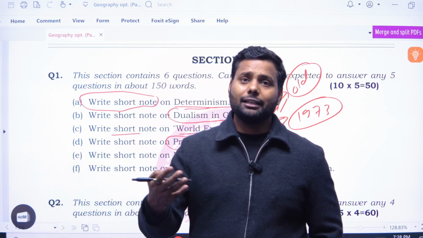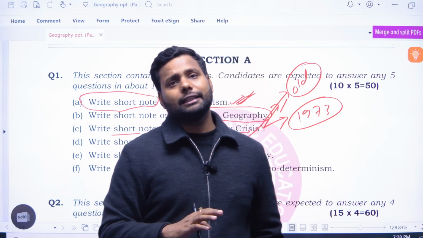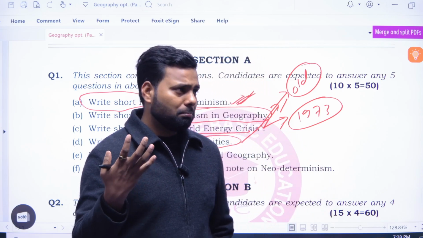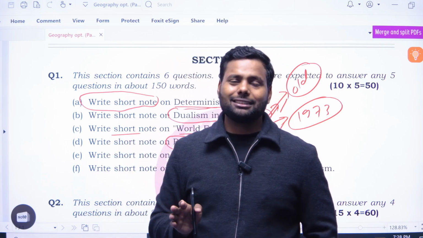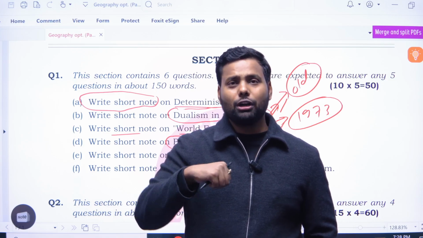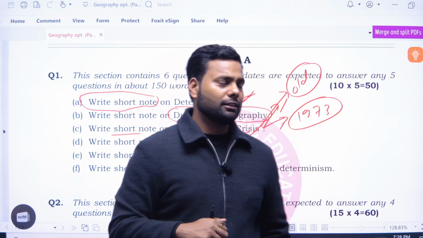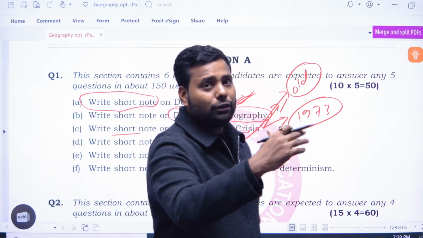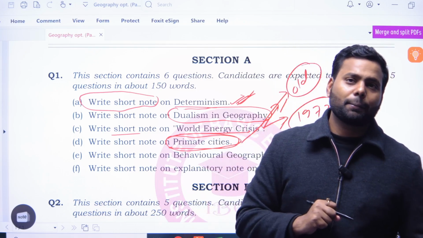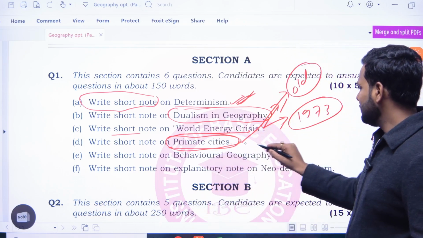A primate city has great gravity, and all the markets around the primate city are controlled by the city center. So what is a primate city? It is a city which is controlling the whole economy.